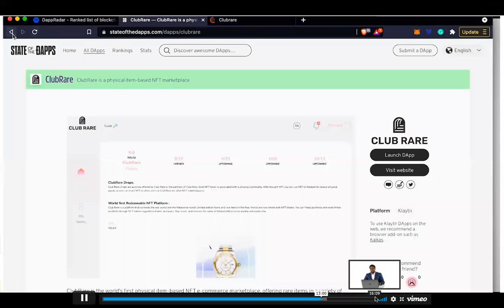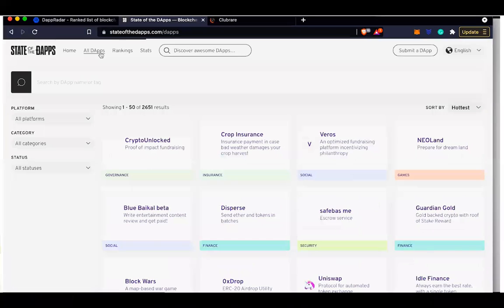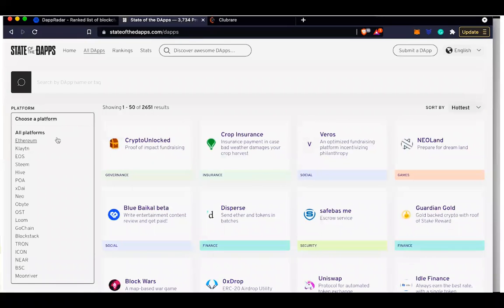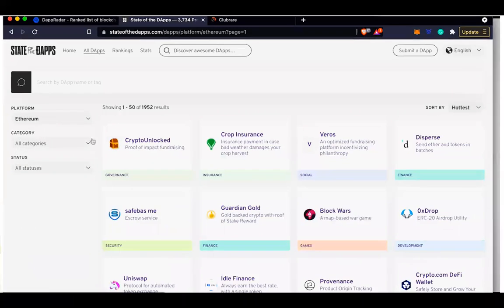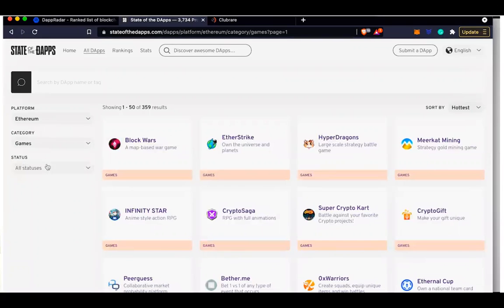Now, if we go back here, we can look at all the decentralized applications. If you click here, you will see all the decentralized applications. But from here, it's easier for you. You can just say, I'm looking at Ethereum, and I'm looking in terms of category. I'm looking for games, and you see, it filters everything. And I can look at the status here.